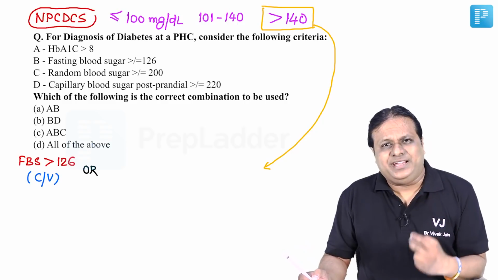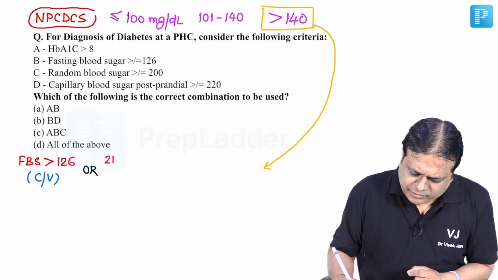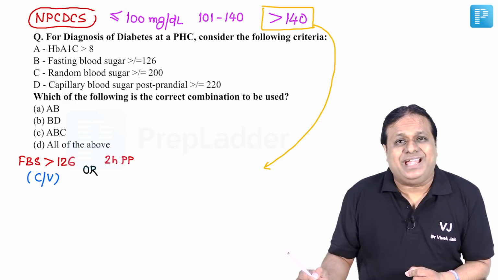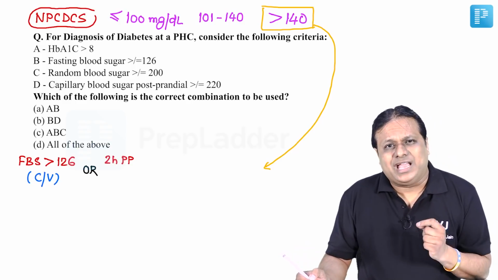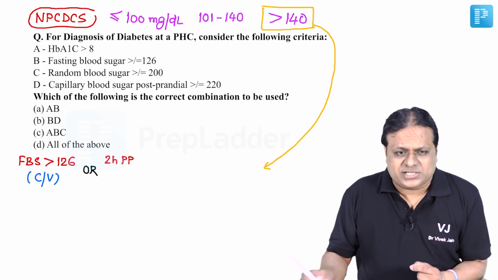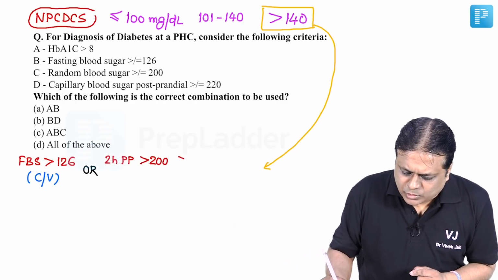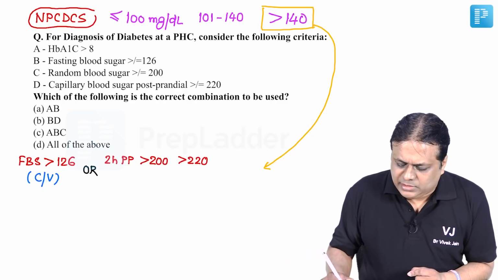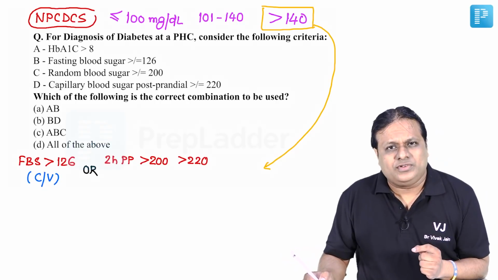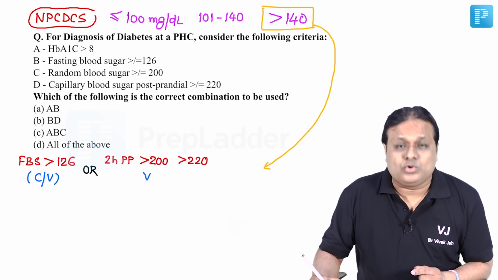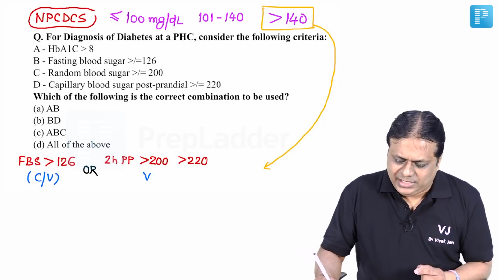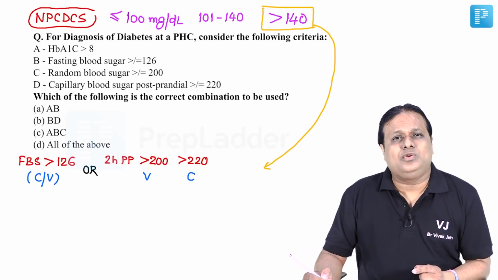Or second criterion is, if you look at 2-hour postprandial value, then diagnosis of diabetes is established if it is more than 200 or 220. 200 in cases of venous plasma glucose, 220 in cases of capillary glucose level.